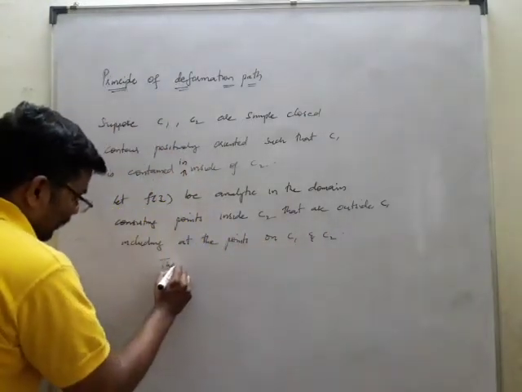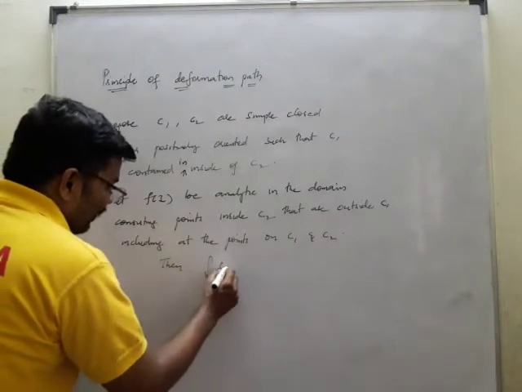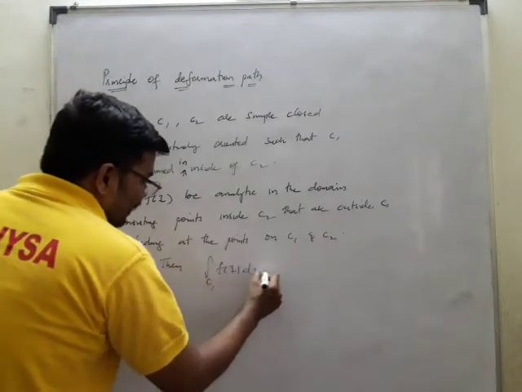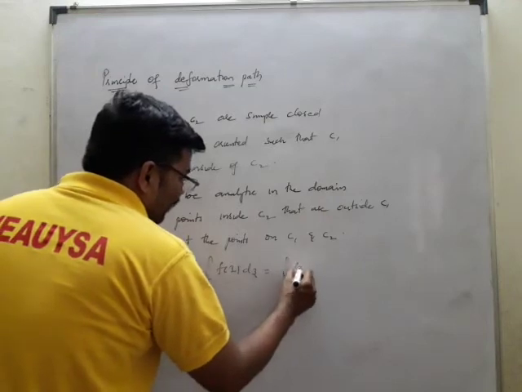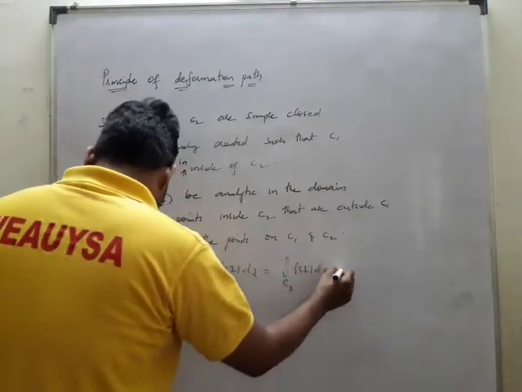Then the integral over C1 of f of z dz is equal to the integral over C2 of f of z dz.